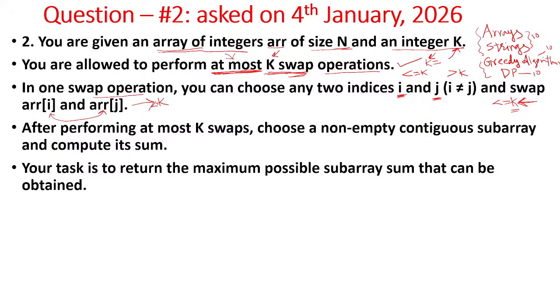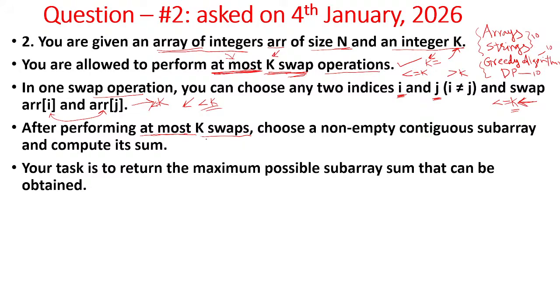That means less than or equal to k swap operations based on the requirement. Okay, so after performing at most, again it is given, see here, at most k swaps. So that means it is not required to perform exactly k operations. Based on your test case, you can also perform less than k swap operations. That is the meaning of this.